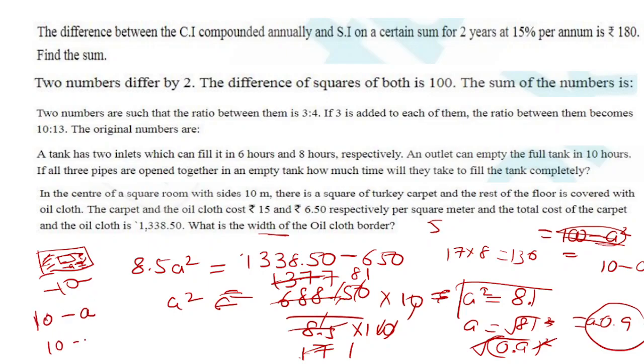So you can put the value of A here, 0.9. Now you will solve it: 10 minus 0.9, it will be 9.1. And when we try to solve this, minus A square, 0.81.